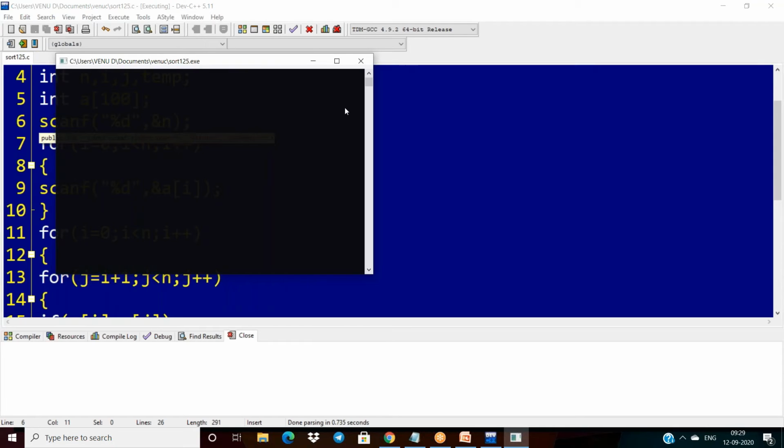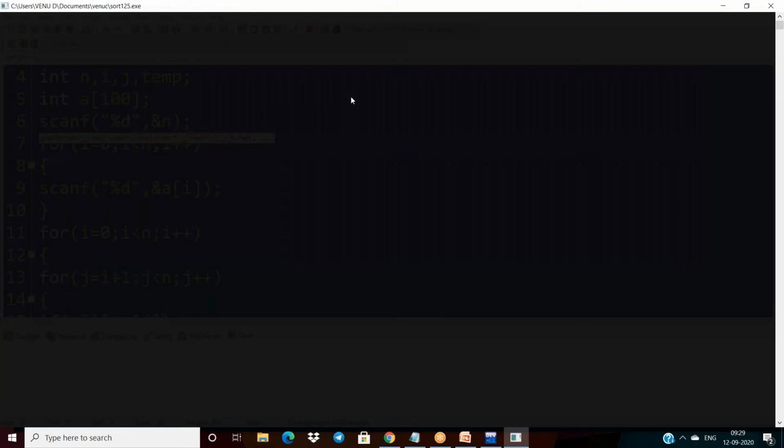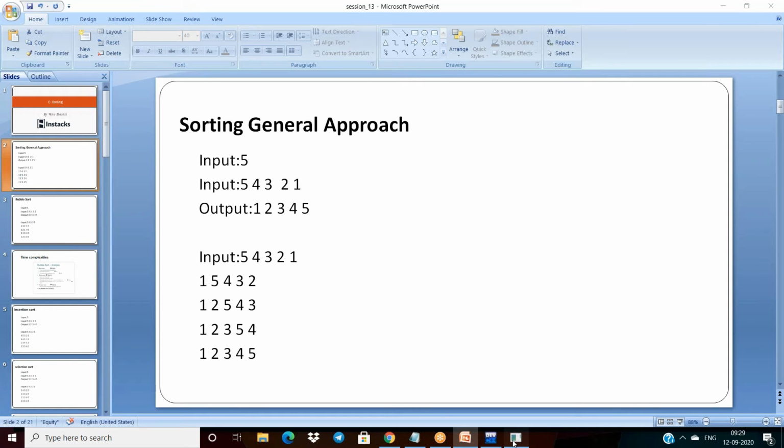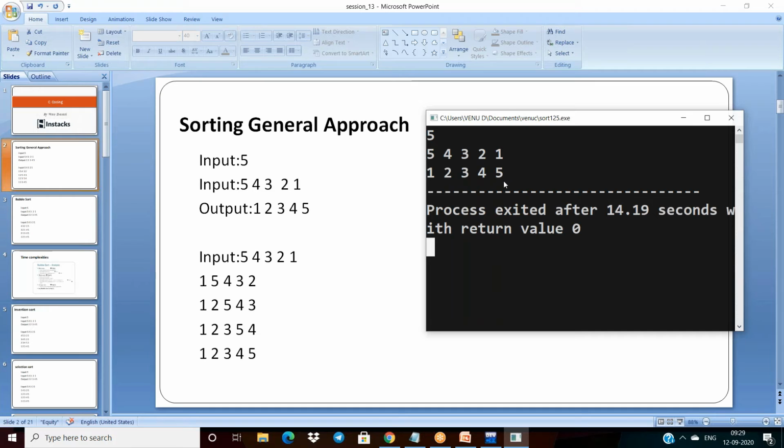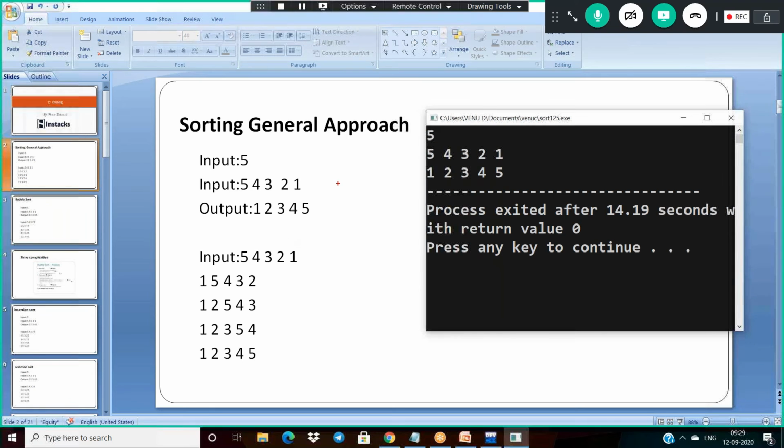So what is my first input here? Let's see. What is the input? First input is size 5, and the elements are, according to the input here, 5, 4, 3, 2, 1. Then what is the expected output? 1, 2, 3, 4, 5. I'm getting here 1, 2, 3, 4, 5. This is input 5, and another input, and the expected output is 1, 2, 3, 4, 5.